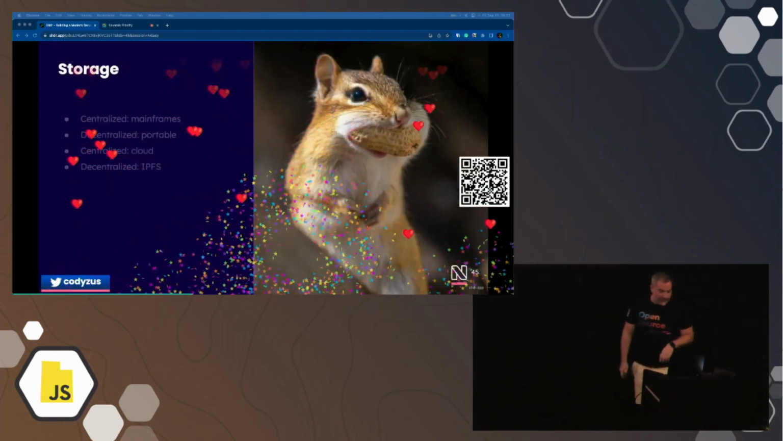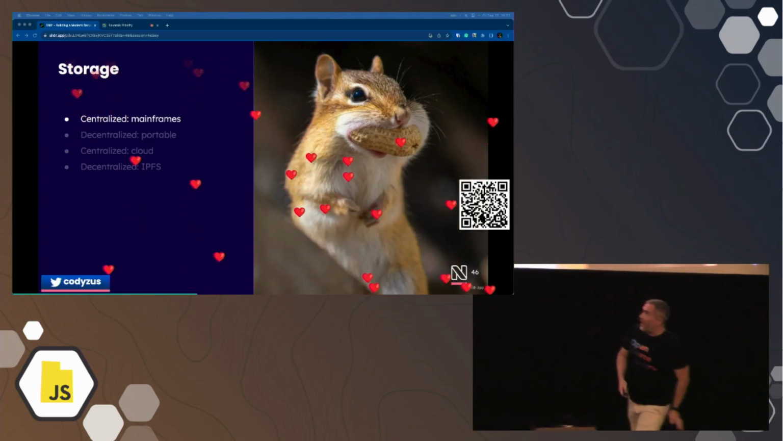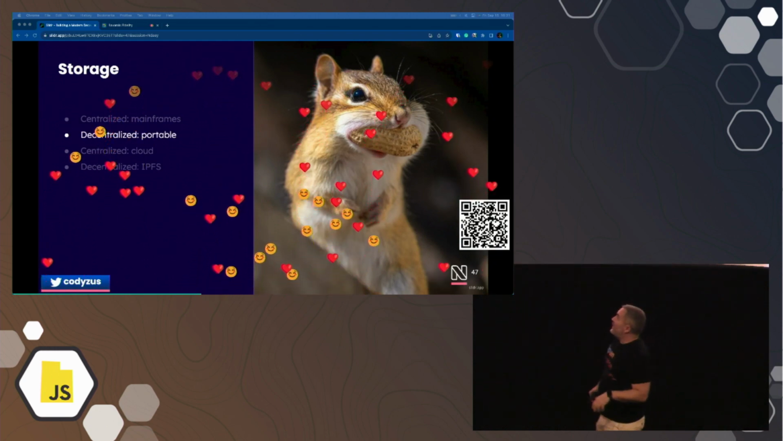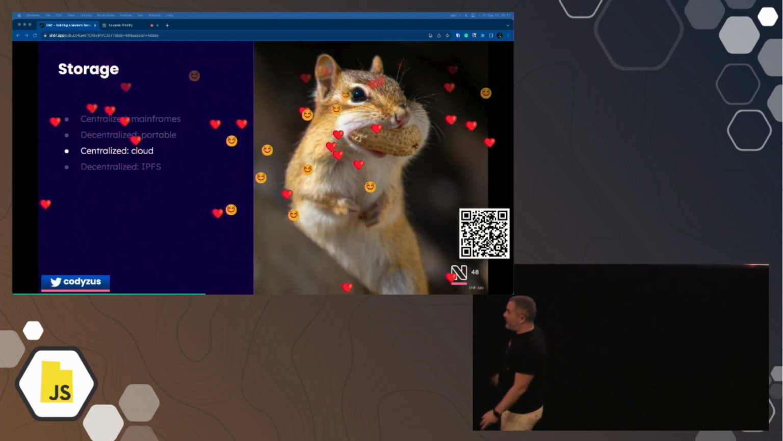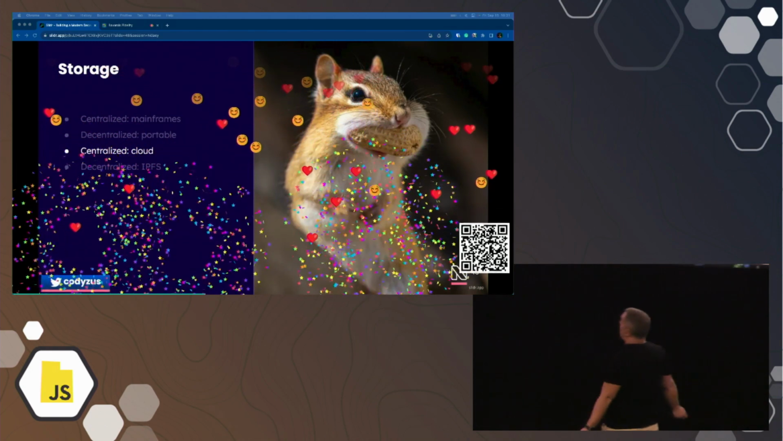We're using the internet at some point. But this is like a cyclic evolution, right? We went from centralized mainframes to decentralized storage with portable stuff. And now we're back to centralized, right? We all have cloud storage accounts, maybe not everyone, but most of us, if we're using a phone.